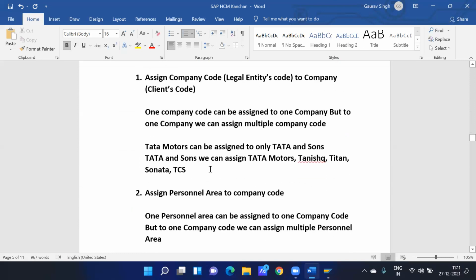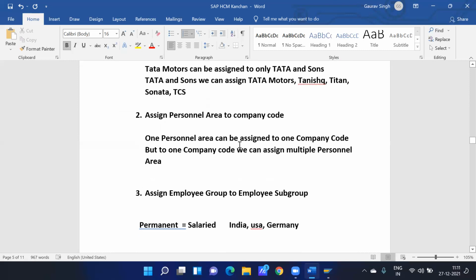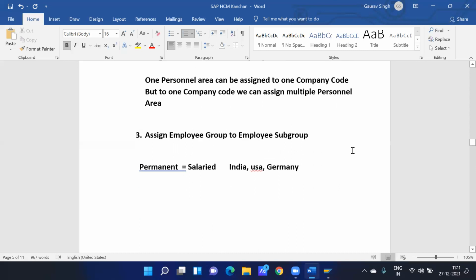Okay, similarly, we have to assign personal area to company code. One personal area can be assigned to one company code, but to one company code, we can assign multiple personal areas. So this personal area, let's say Bangalore, is related to Kanchan Pharma. But Kanchan Pharma is running their business in 5 states, so they must have multiple locations. So we can assign multiple locations to my company code. Then we have to assign employee group to employee subgroup, let's say permanent to salaried.